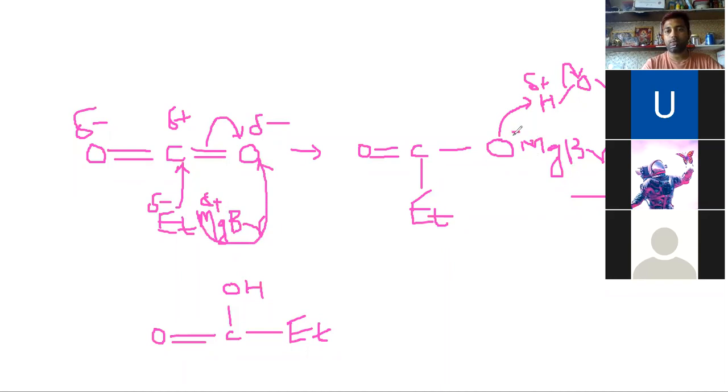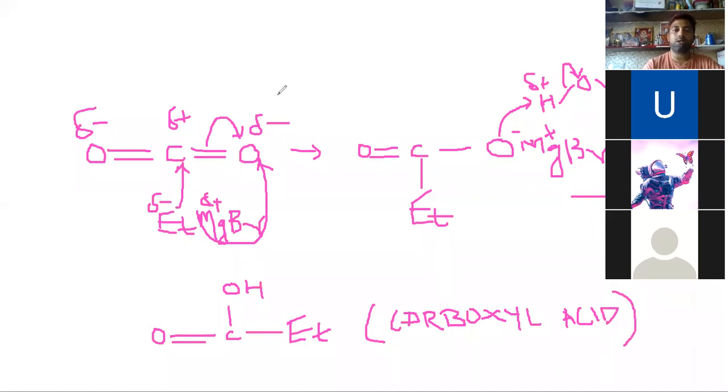In the second step, this oxygen has a negative charge and this has a positive charge, so this oxygen will abstract one hydrogen from the water molecule and undergo hydrolysis. It will form a carboxylic acid.